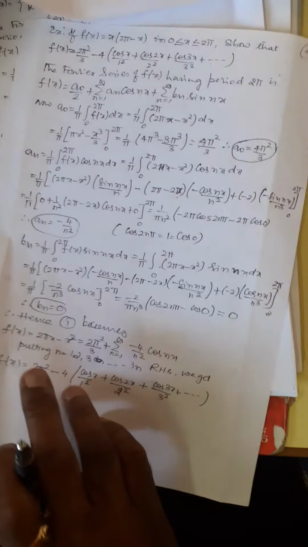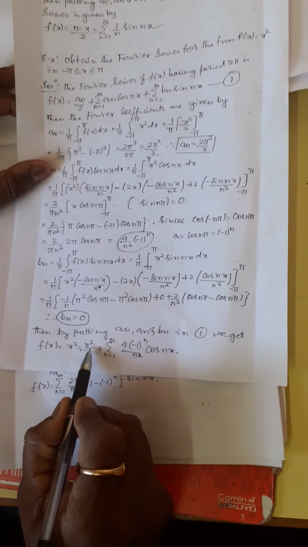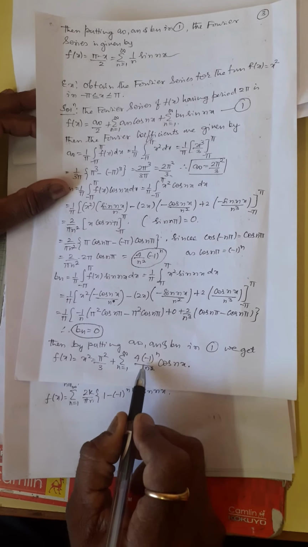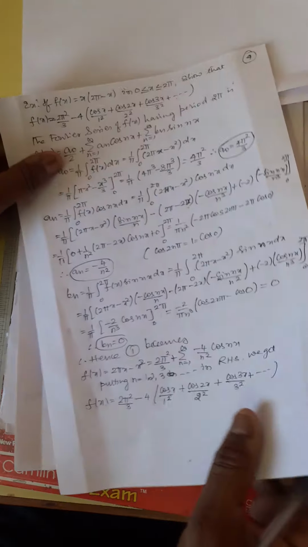Therefore what happens here, substituting all the results in 1, this will become pi square by 3 plus summation n is equal to 1 to infinity minus 1 raised to n divided by n square cos nx.